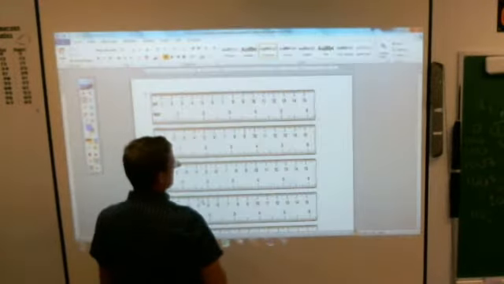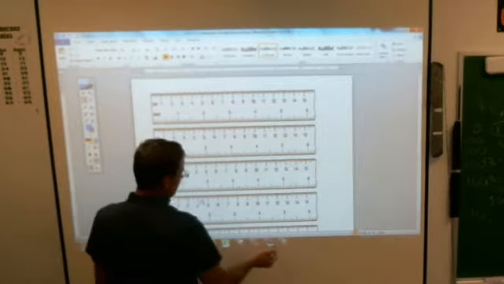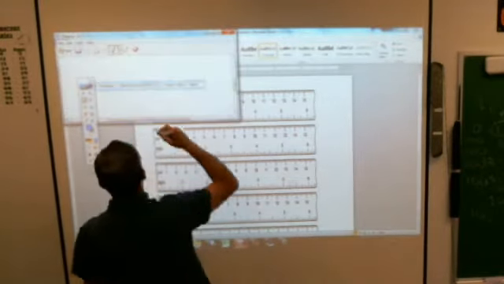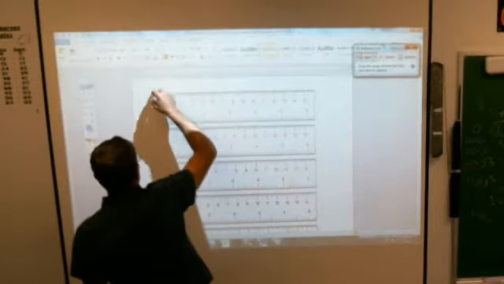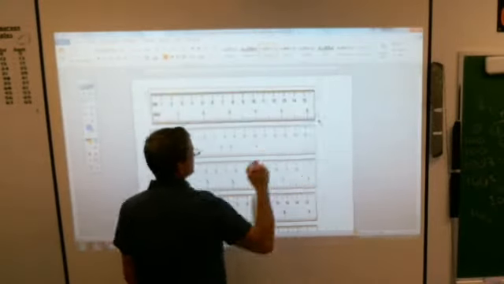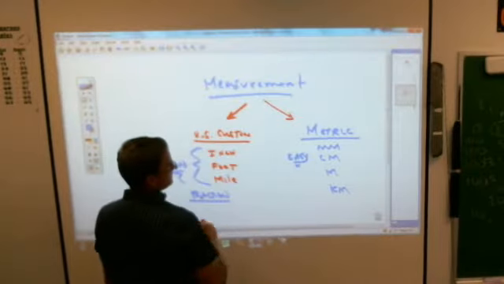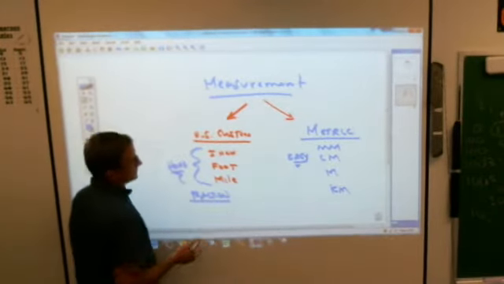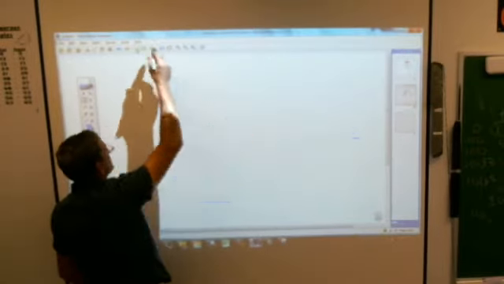What makes it easy is that it is simply based on tens. And 10 is the easiest thing in the world. To multiply and divide by tens is just about as easy as it gets. There's 10 millimeters in a centimeter, there's 100 centimeters in a meter, and so on. So let's take a look at our rulers.